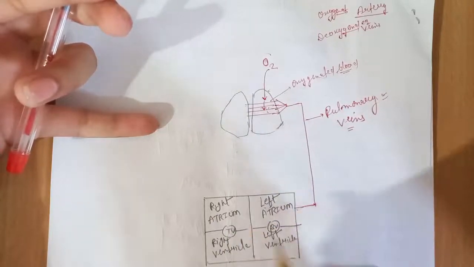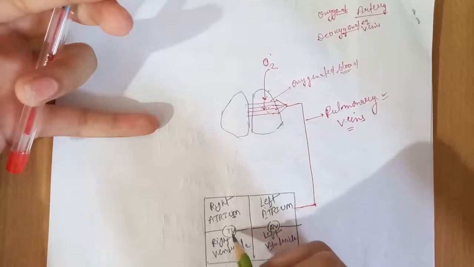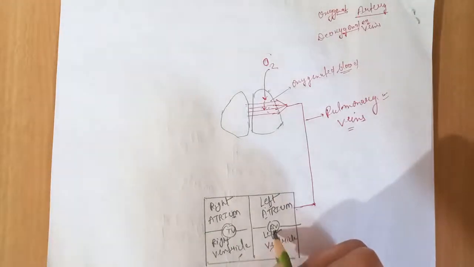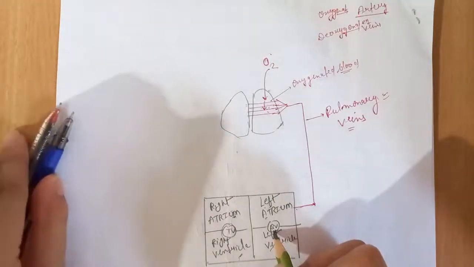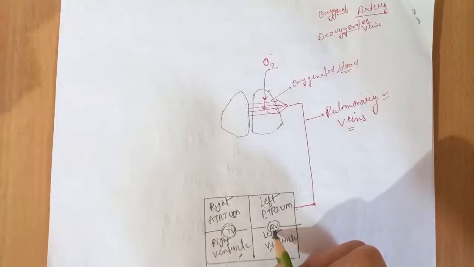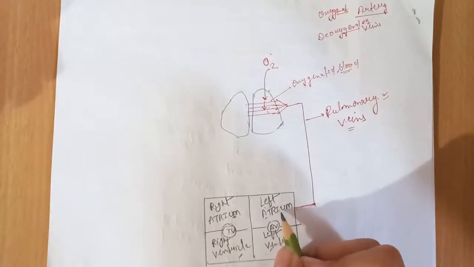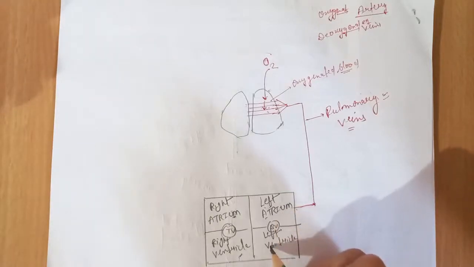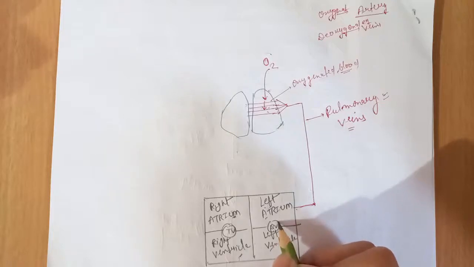So the upper two parts are called atria, and the lower two parts of the heart are called ventricles. And here are the valves present, TV and BV, the tricuspid valve and the bicuspid valve. And students, valve means it acts as a gate through which blood is allowed to flow into other chambers, so they are called valves.